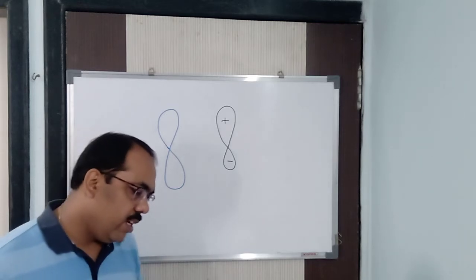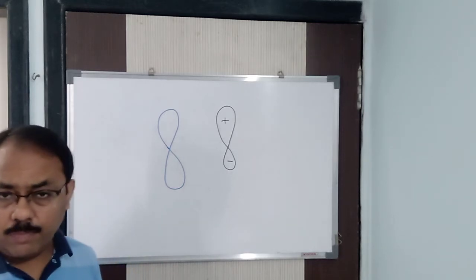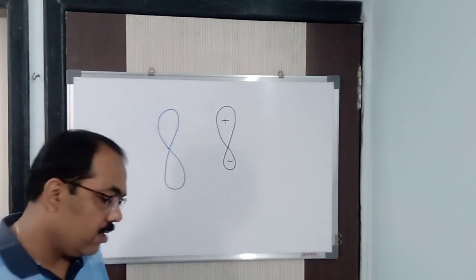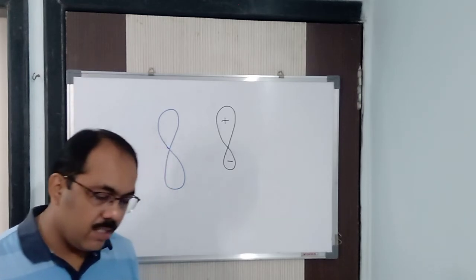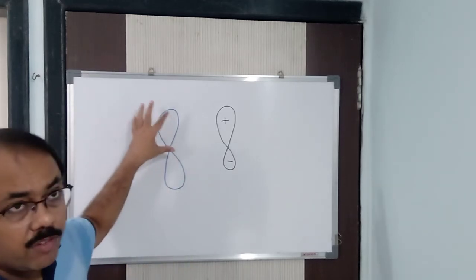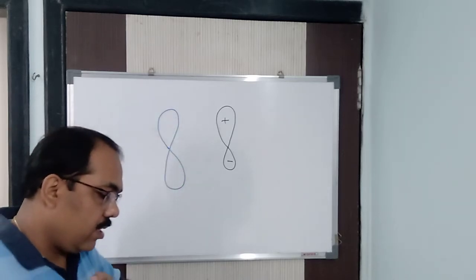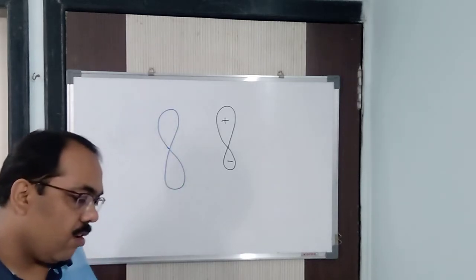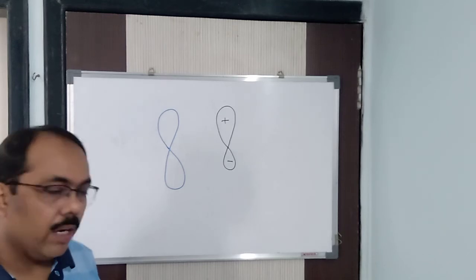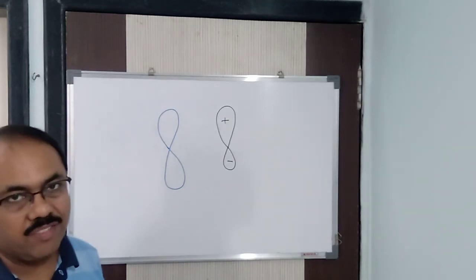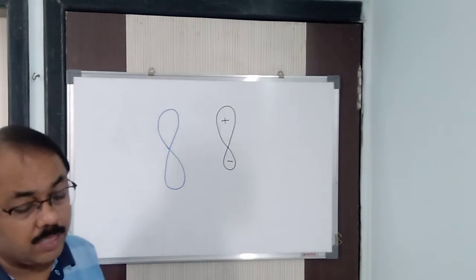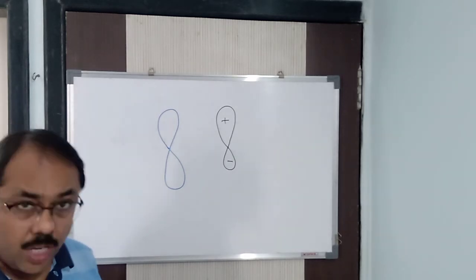Now hybridization never takes place in isolated atoms. Already I have explained why it does not take place. Then the bigger lobe always undergoes hybridization, the smaller lobe does not. I told you the reason behind it. Now, the hybridized orbitals are always equivalent in energy and shape. That we know from the definition itself.